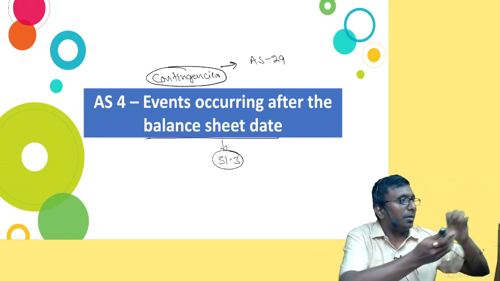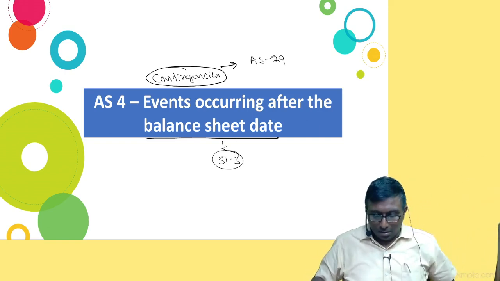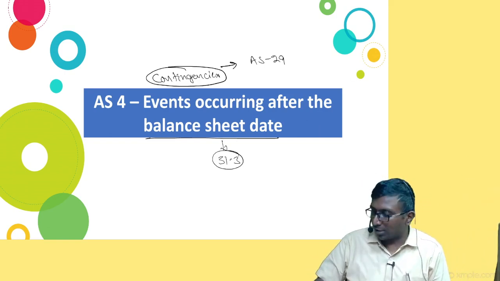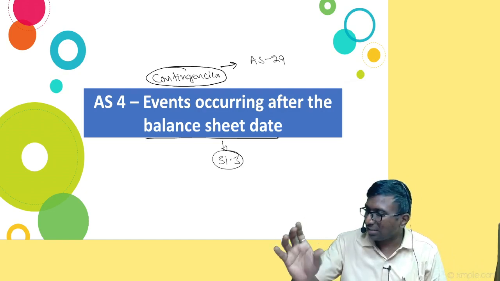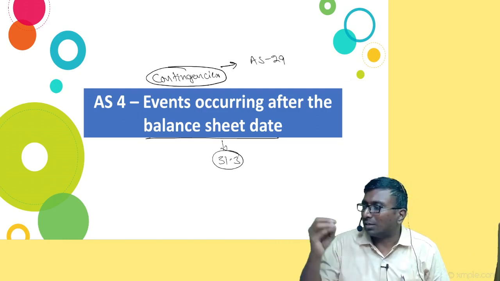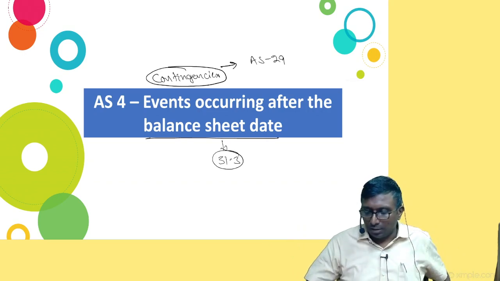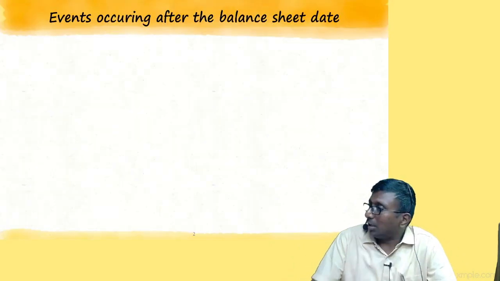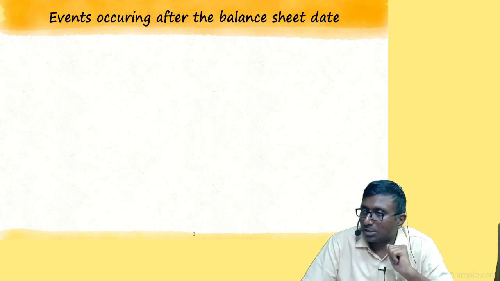Let us get in. You have to understand a lot conceptually, but this is the easiest standard. There is nothing great in this standard. Very easy standard. See, first thing, events occurring after the balance sheet date. First listen perfectly, then I'll give some time to copy. You copy it, hope you understand. That is the best option.